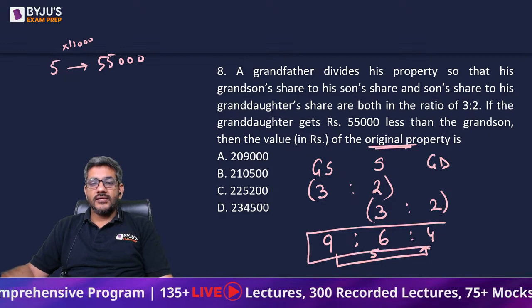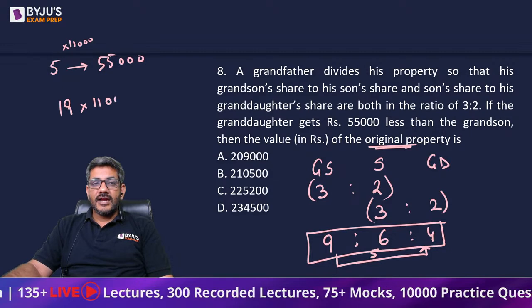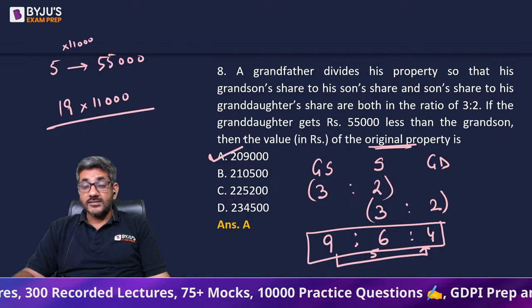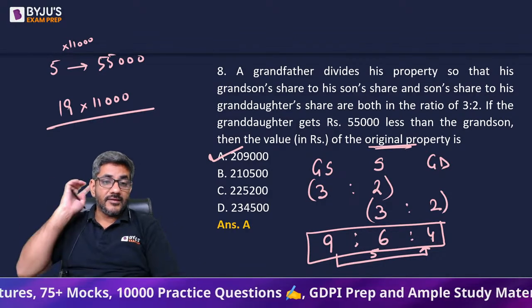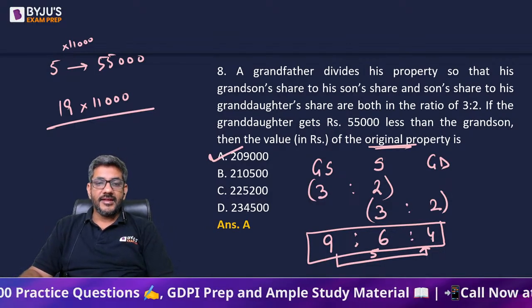So the total is 9 plus 6 plus 4, which is 19. So 19 is 19 into 11,000, which is 2,09,000. That is the correct answer for this question. Yes, option A is correct. And once again, everyone had given the right answer for this question. सभी ने ठीक आंसर दिया इसका.